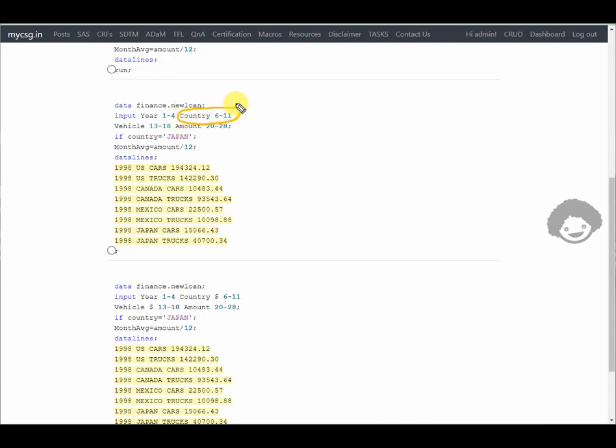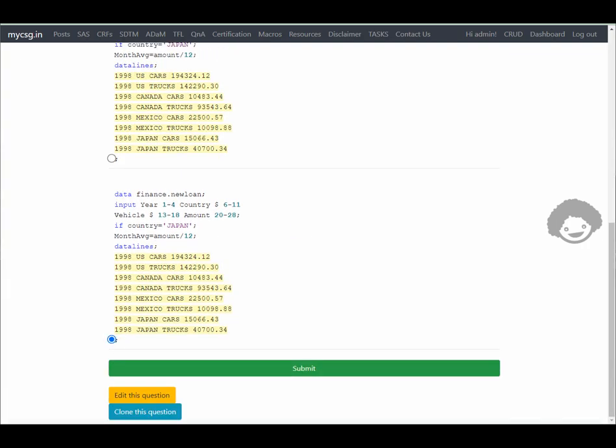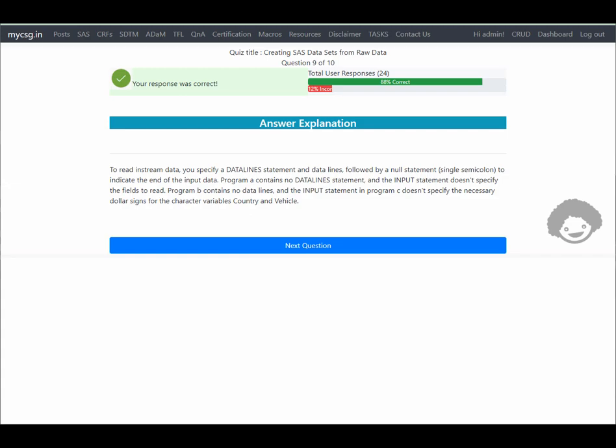So what would happen is it may go wrong, because the country value seems to be in character format but it is being read into a numeric variable. It has to have the character symbol specified with a dollar sign, so that the information of US and other values will sit in correctly in country. So the last option seems to be the correct one. Let's check if that is actually the case. It says our response was correct. Let's move on to the next question.